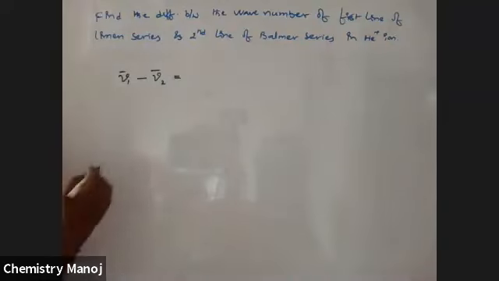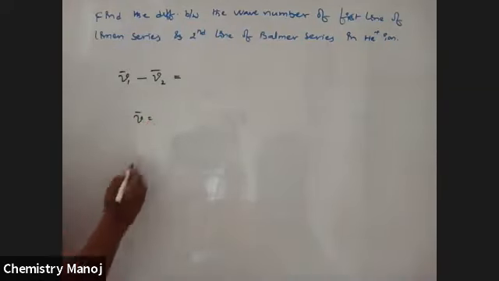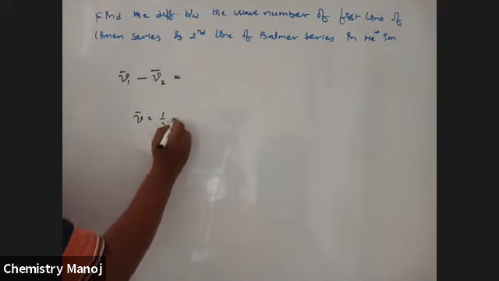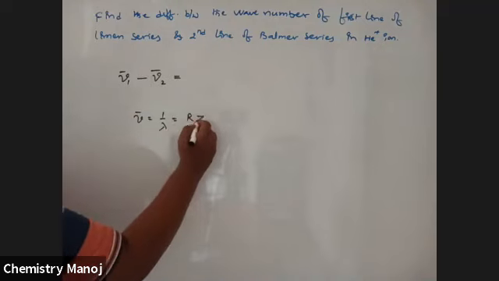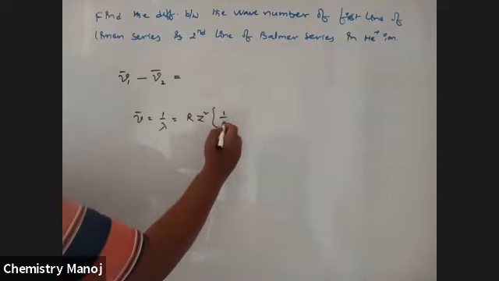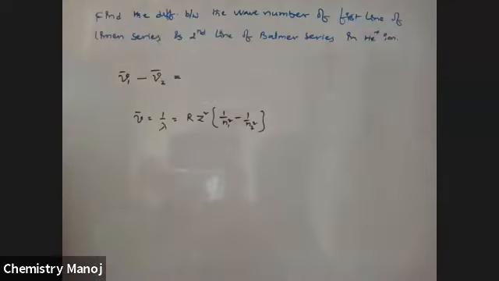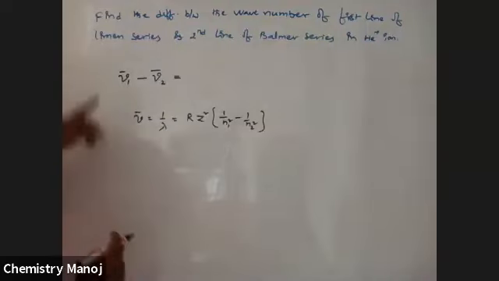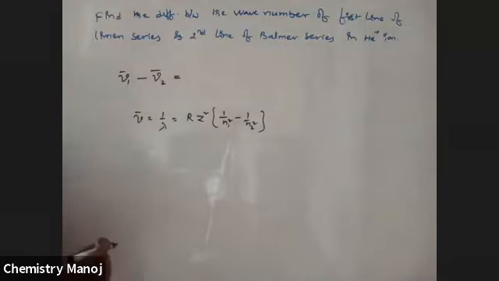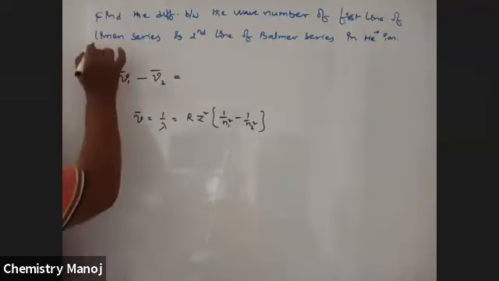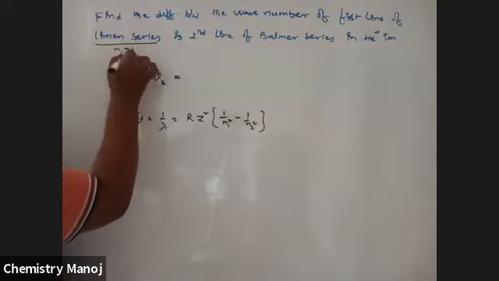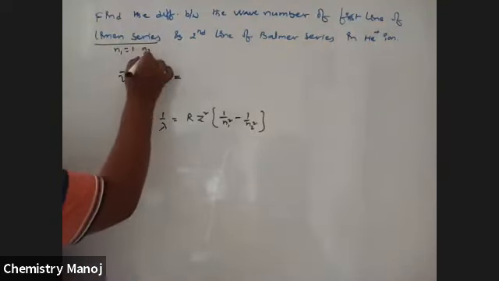We know the formula: nu bar is equal to 1 by lambda is equal to R Z square into 1 by N1 square minus 1 by N2 square. First line of the Lyman series: for the Lyman series, N1 is equal to 1, and for the first line N2 is equal to 2.